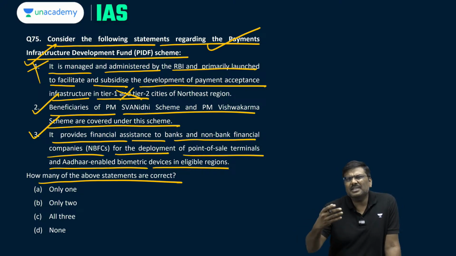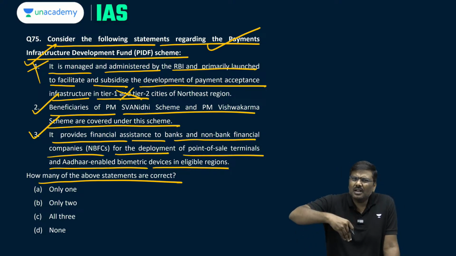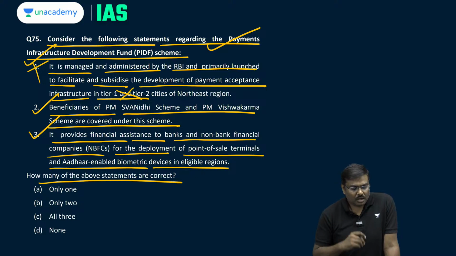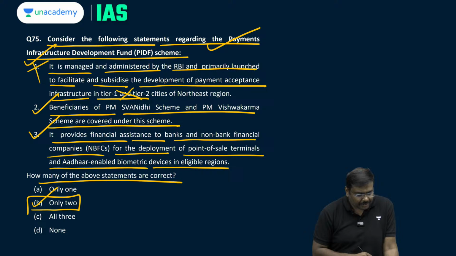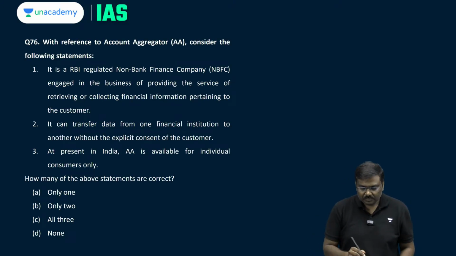Just if you look at the statements, you realize it. This will be natural objectives of the scheme. So, 2 and 3 are right. Right option for question number 75 will be option B. 2 of them are correct.